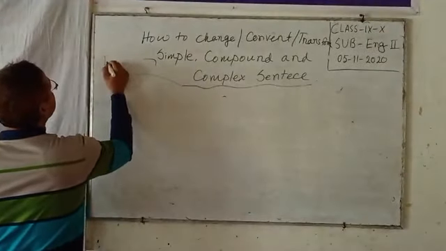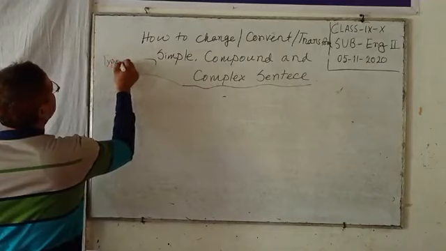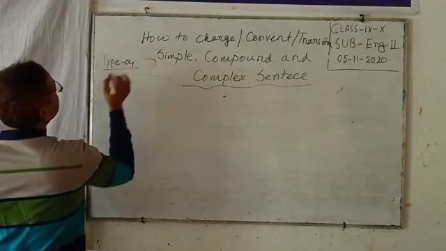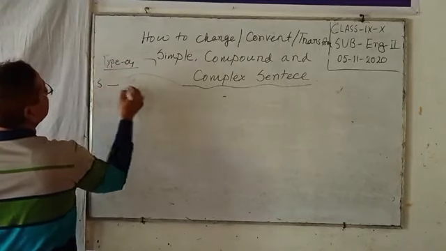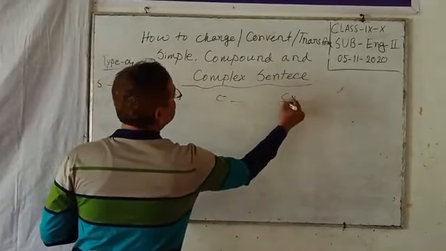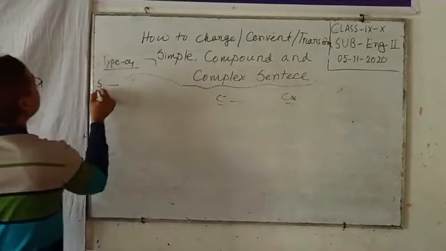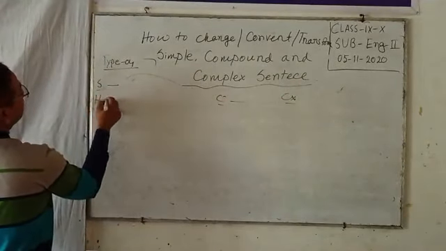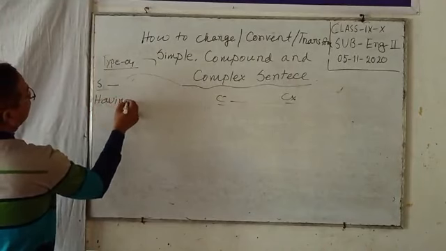Type 4: simple, compound, complex. Look at the board.